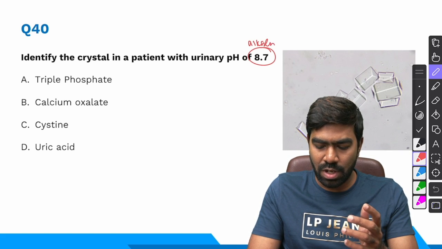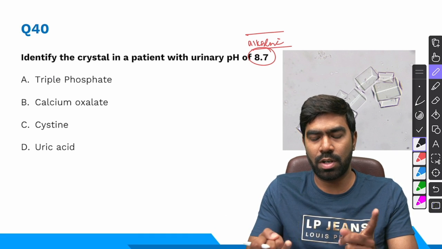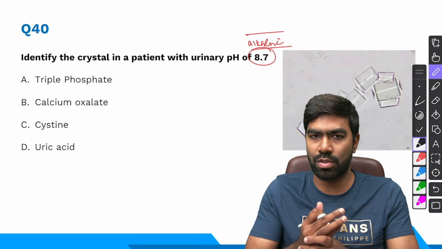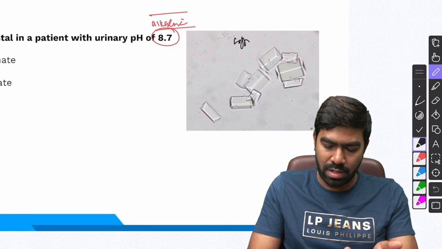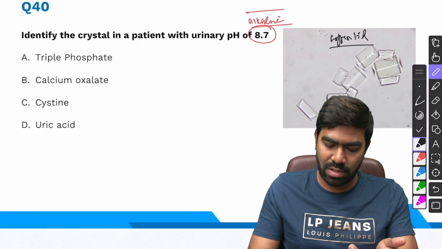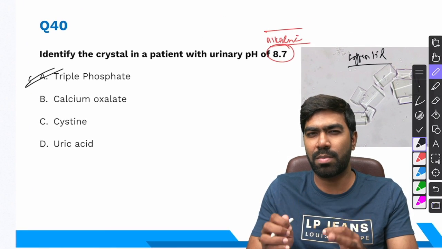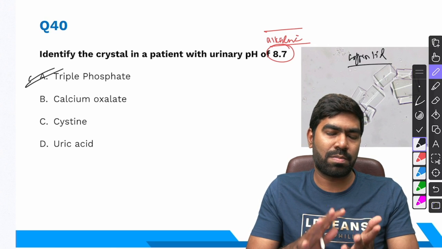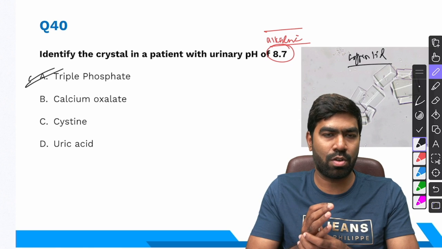Whenever the urinary pH is alkaline, it promotes the formation of two crystals and two stones. That is struvite, triple ammonium phosphate, and the second one is going to be calcium phosphate. And they have given the crystal image also, which is typically coffin lid, right? It's typical coffin lid crystals, which is nothing but triple ammonium phosphate or magnesium ammonium phosphate or struvite crystals. It's invariably also associated with some infections, especially urease positive infections like Klebsiella, Proteus, or even Ureaplasma urealyticum.